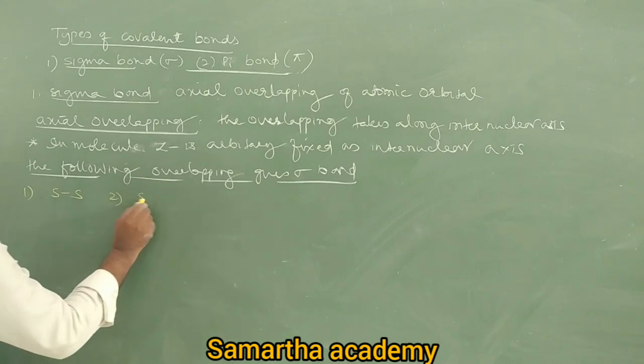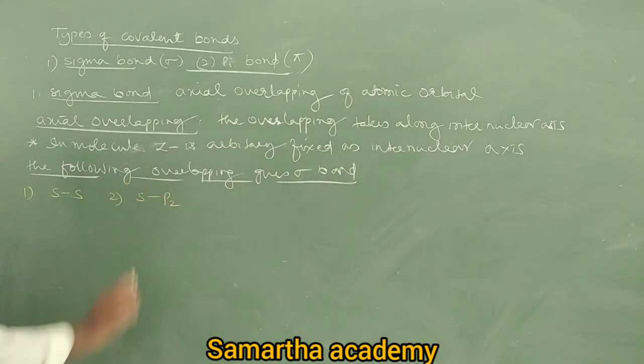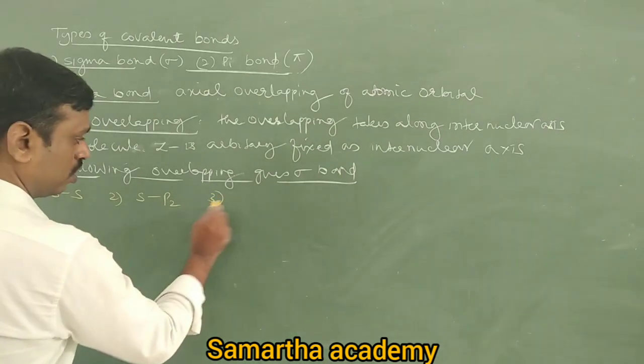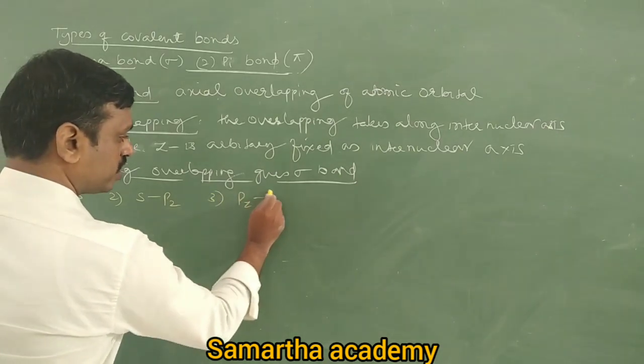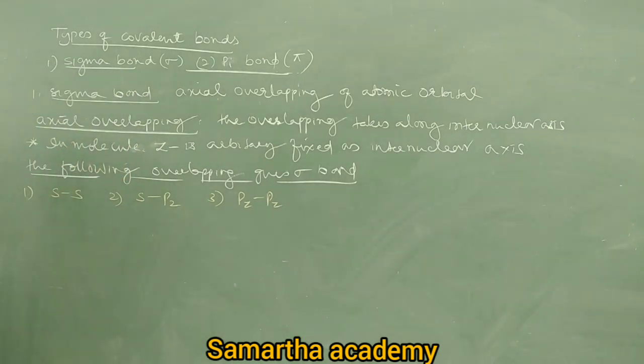Next, s orbital with pz orbital is also always a sigma bond. Next, one more combination, pz with pz always gives sigma bond. So therefore, these three combinations can form sigma bond.